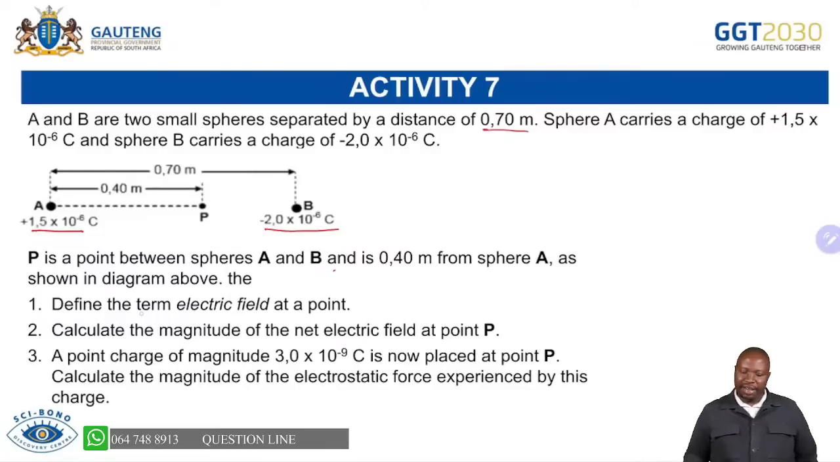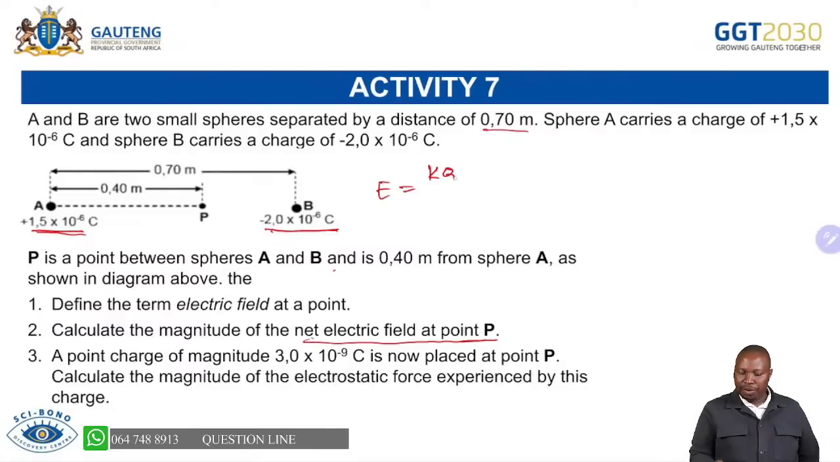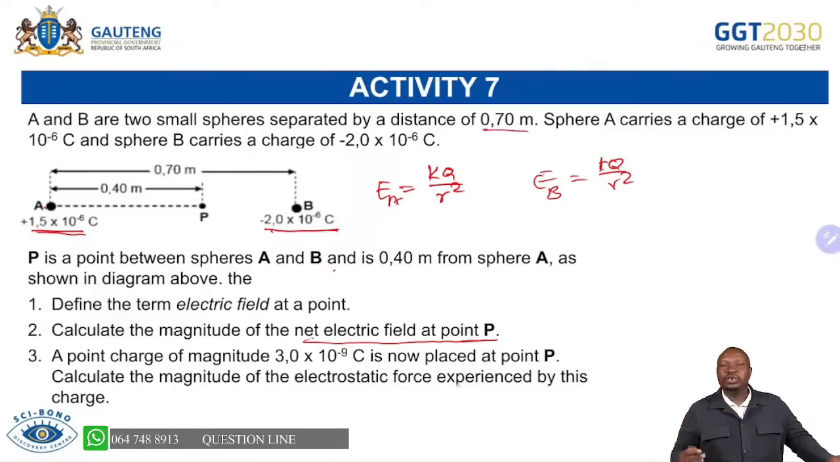And you must be able to calculate the net electric field at point P. So at point P, net electric field. Remember electric field, we are saying now E equals KQ over R squared. For A, you do the same. For B, you say E equals K. So you must indicate this is for A, this is for B, is KQ over R squared. From there, you are able to add them because you say net, you add them. Don't forget, it's a vector sum, so you must be able to indicate if there is negative and positive.